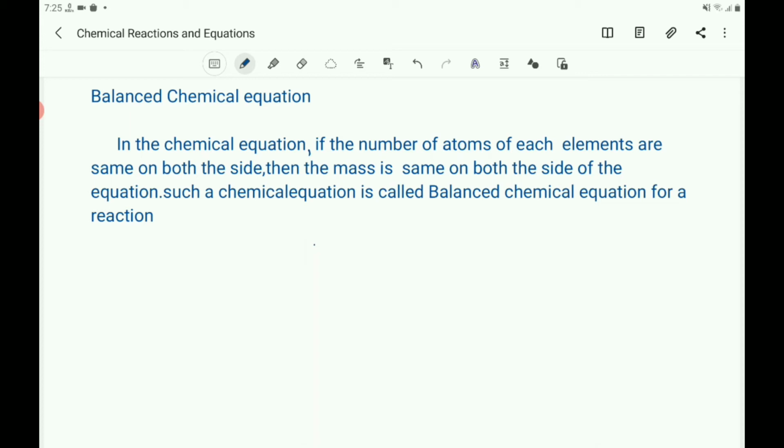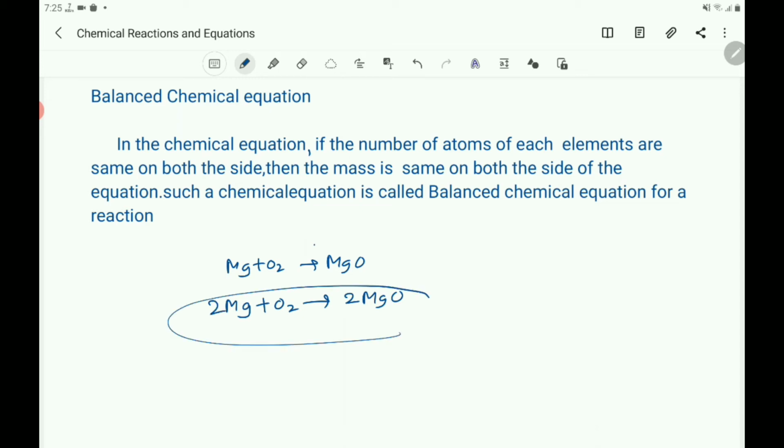You have already taken the example, that is Mg plus O2 gives MgO. It is skeletal. And Mg plus O2 gives 2 MgO, that is 2 Mg plus O2 gives 2 MgO, is balanced. In this way you can give examples for the skeletal chemical equation and also for the balanced chemical equation.